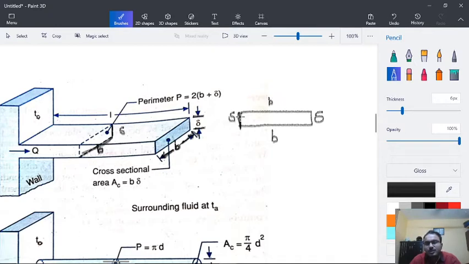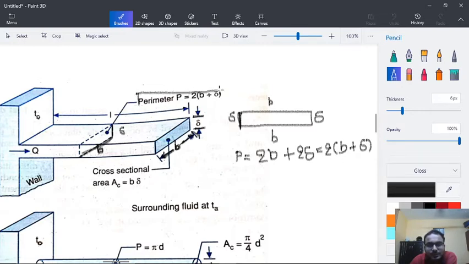So if we need to calculate the perimeter, then P is equal to 2B plus 2 delta, which is equal to 2 into B plus delta. Okay, so that is our perimeter, which is already written over here. And the cross sectional area for a rectangle is multiplication of two sides. So for that reason we will have Ac is equal to B into delta.